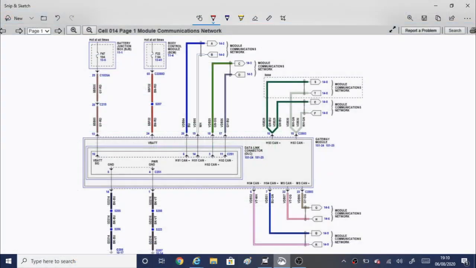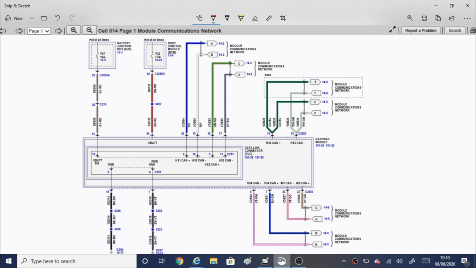Right, so we've got plenty of fault codes that we can go on. One thing I did notice as well, we've got 3 modules that aren't communicating. We've got the power steering control module, the gear shift module, and the steering column control module. And what I'm going to do, I'm going to concentrate on these 3 items to start with.